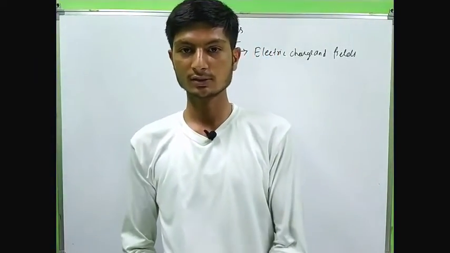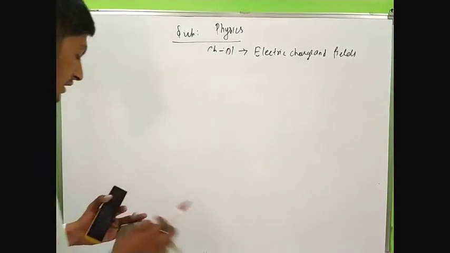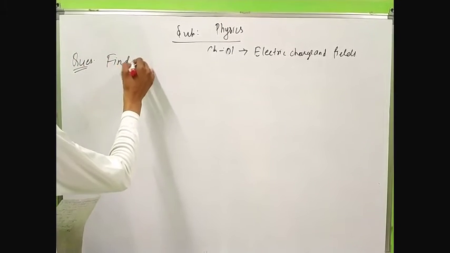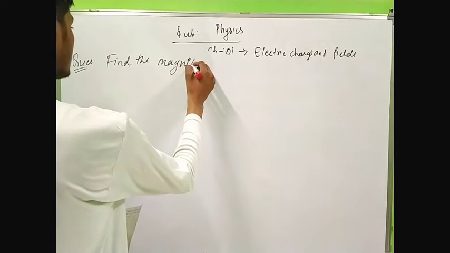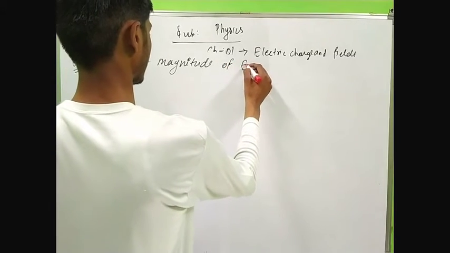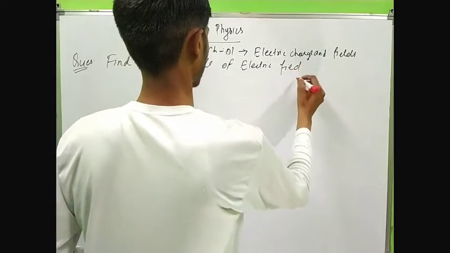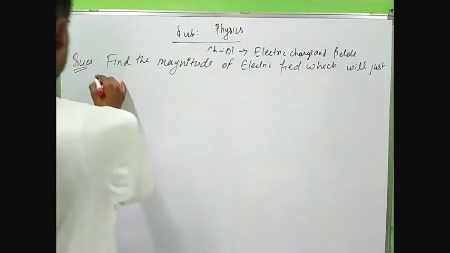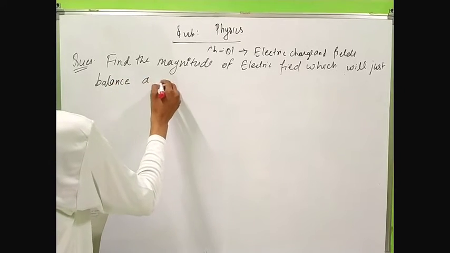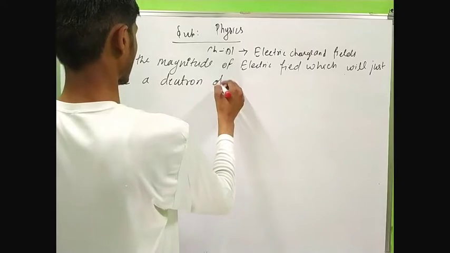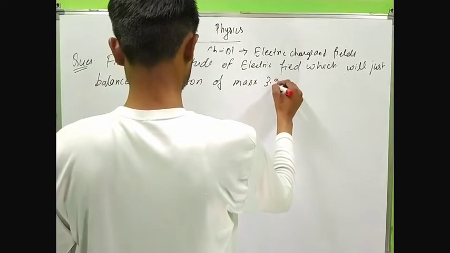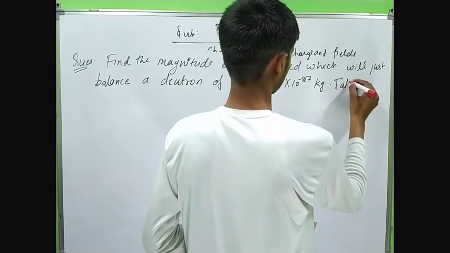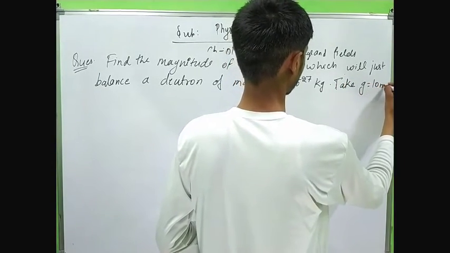Now let's look at a question on this part. The question is: find the magnitude of the electric field which will just balance a deuteron of mass 3.2 multiplied by 10 to the power minus 27 kg, and take g equal to 10 meter per second square.